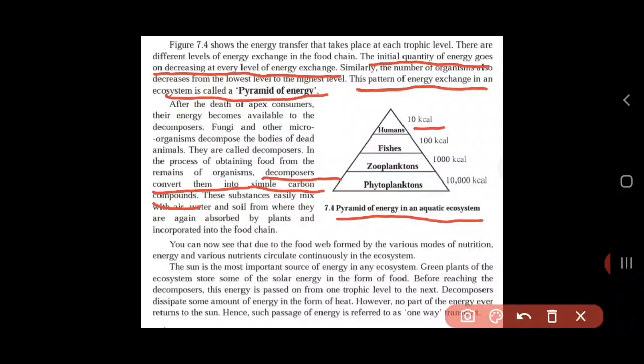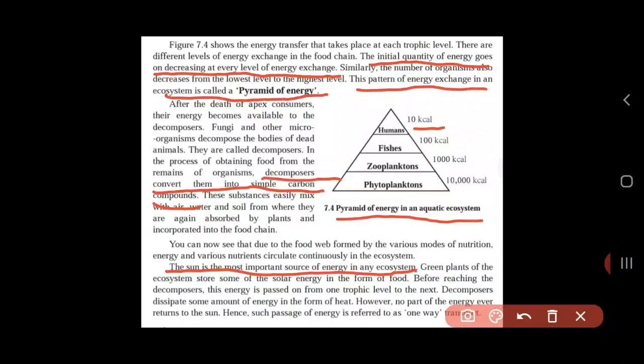Now you can see that due to the food web formed by various modes of nutrition, energy and various nutrients circulate continuously in the ecosystem. The sun is the most important source of energy in an ecosystem. This is a very important line: the sun is the most important source of energy in any ecosystem.